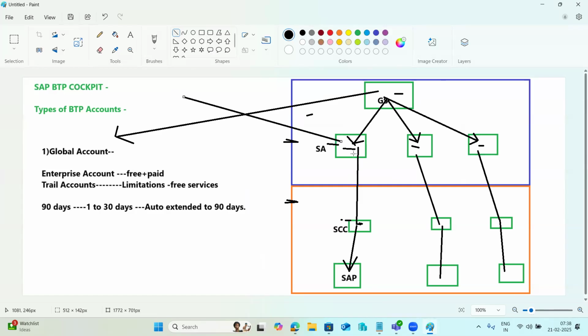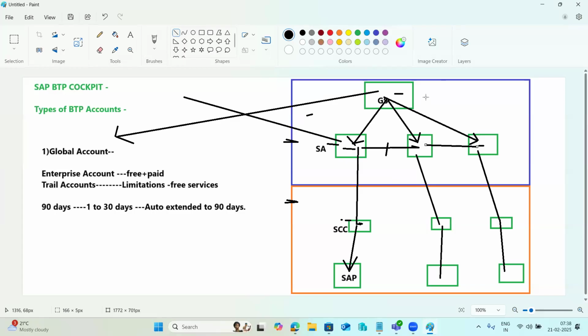So here the sub accounts are where we need to deploy the application services. So subscriptions, authorizations concept, the security concept, and moving the data from one sub account to another sub account. In this case, we have to use CTMS, Cloud Transport Management Service. Then security, IAG concepts here. These things we have to use in the systems here, right? So that is the main purpose of the BTP sub accounts here.